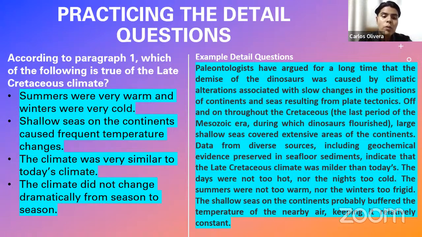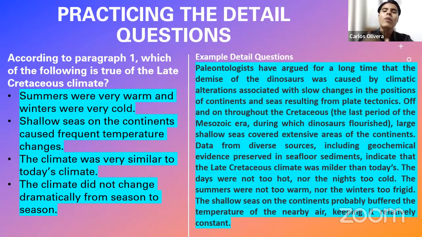What about the third one? The climate was very similar to today's climate. Well, again, this could be very tempting. Why? If you live in a place where the climate is very stable and super temperate, not too warm and not too cold, maybe you are tempted to say, hey, this sounds good. Because the climate in the reading passage is said to be not too cold, nor too warm. So maybe you are tempted to say, this is true, so I'm going to say it is the correct answer.